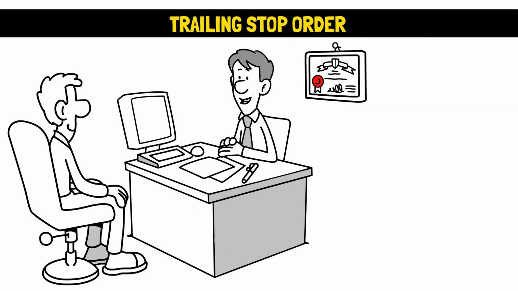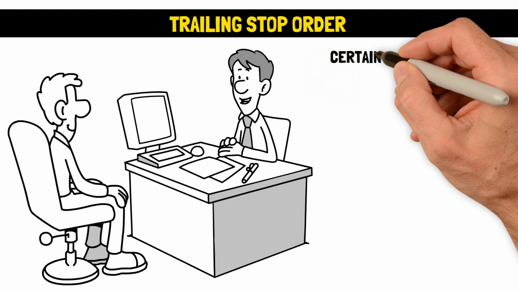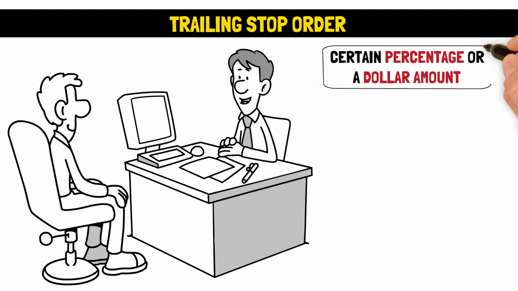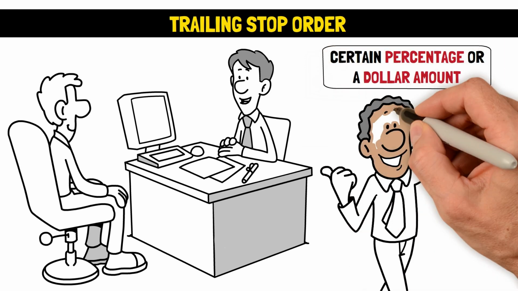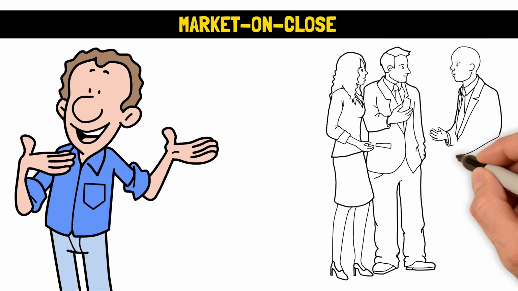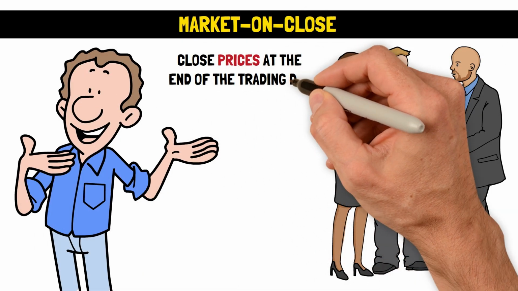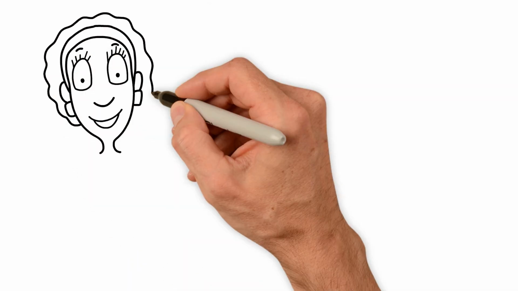Trailing stop order. A trailing stop order is a type of order that is set at a certain percentage or a dollar amount that sits below the market price for a long position. Market on close. This is a type of order set by an investor to close prices at the end of the trading day.